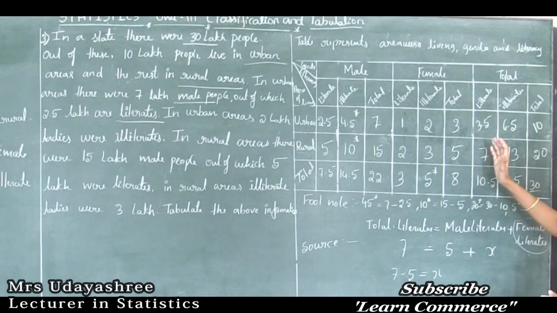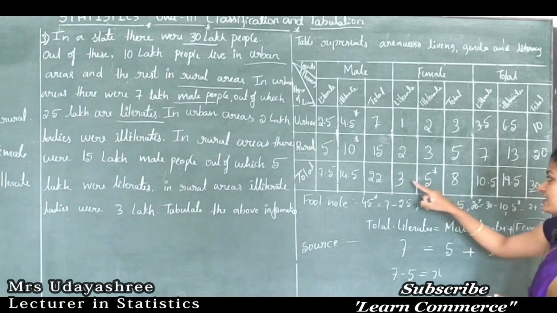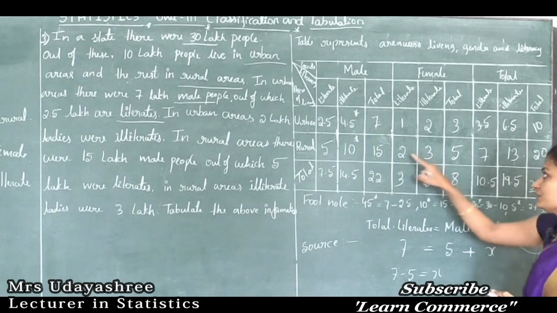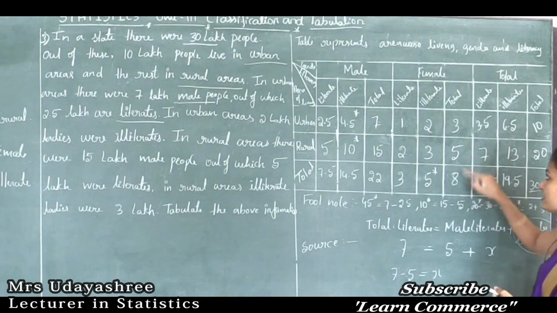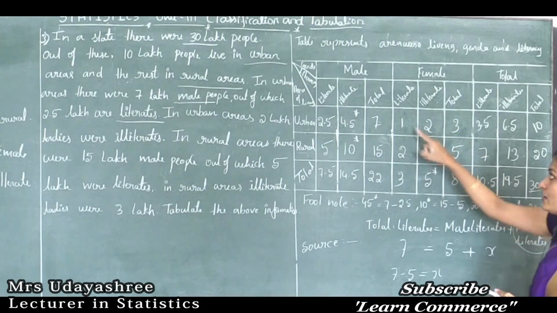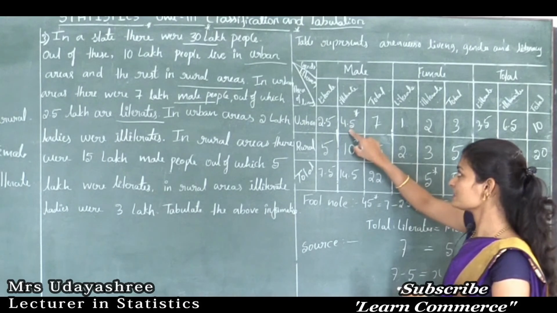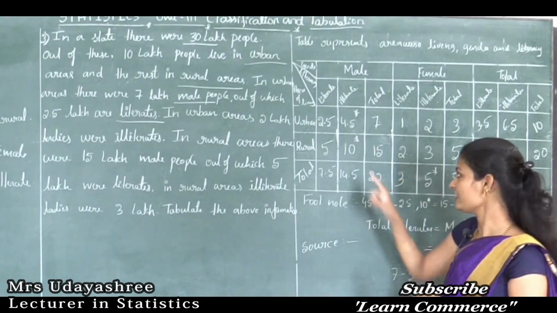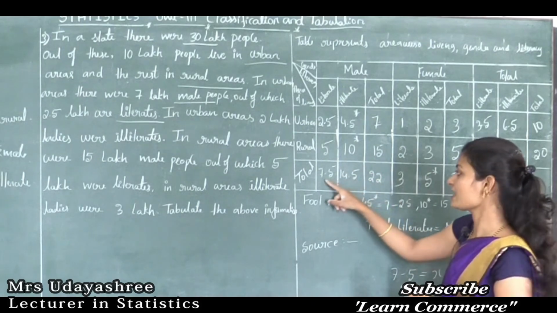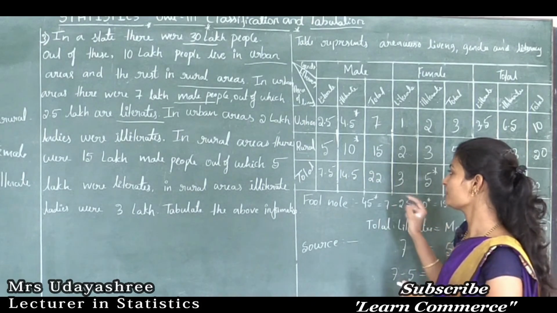See, just I will cross check. So this one is over. Next let's see female population, that is 3 plus 5 is 8, 2 plus 3 is 5, 1 plus 2 is 3. Like that here 2.5 plus 4.5 is 7, 5 plus 10 is 15, 7 plus 15 is 22.